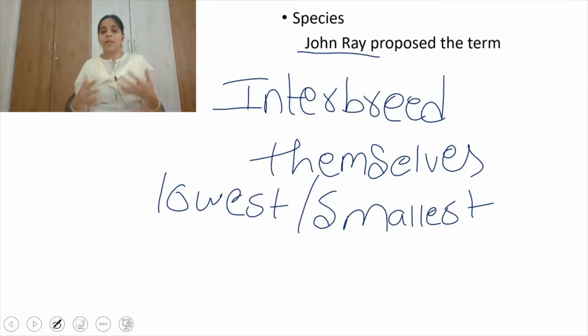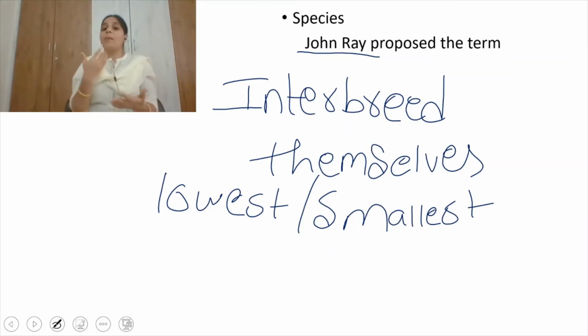For example, if we take Homo sapiens, we human beings, our zoological name is Homo sapiens. That means we belong to the species sapiens, and if you observe the sapiens of the past and present day sapiens, the species do not have any changes. He explained that species is a static thing which does not produce any changes.